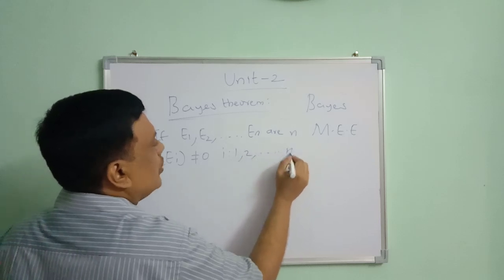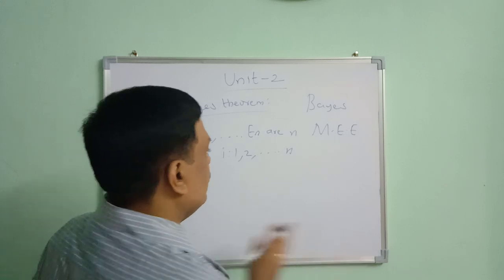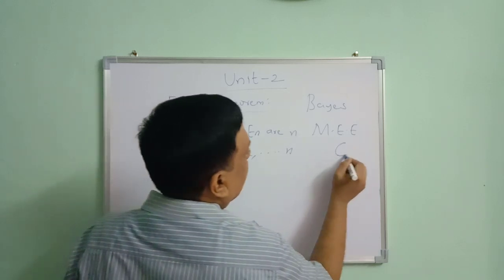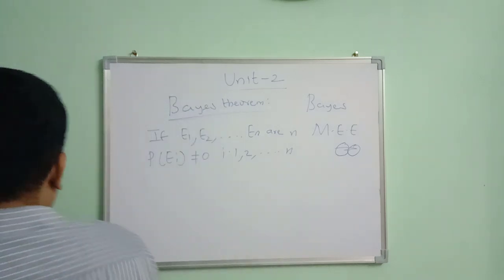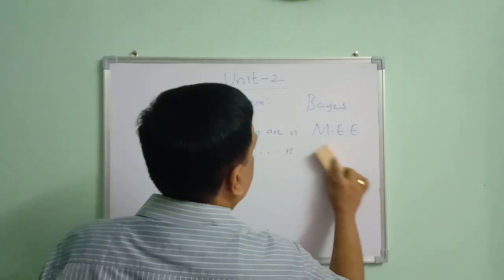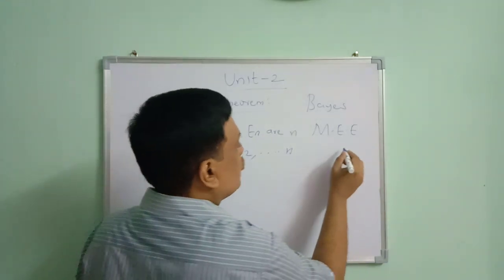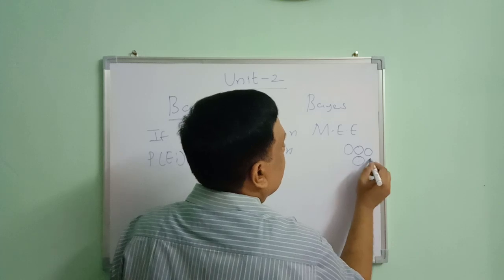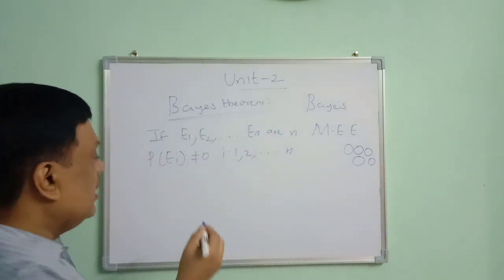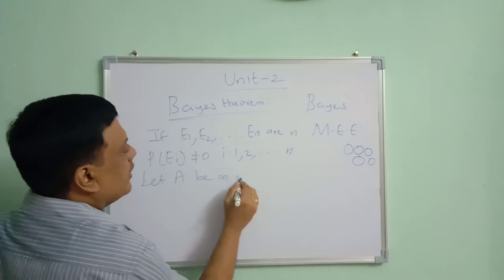Mutually exclusive means they have nothing in common. There should be nothing in common in all these n events. This is E1, E2, E3, nothing in common.